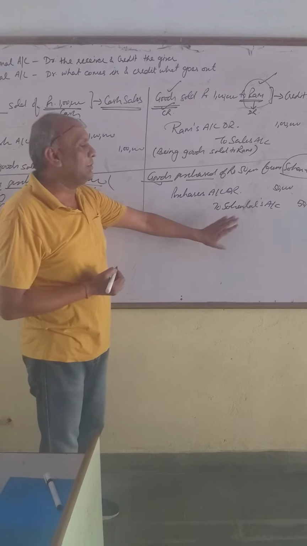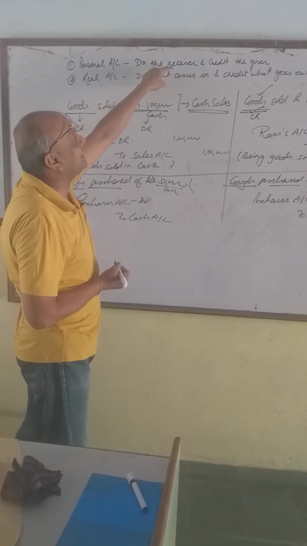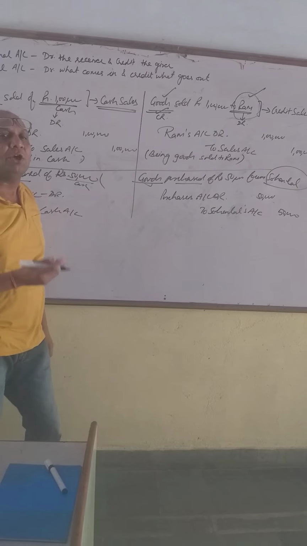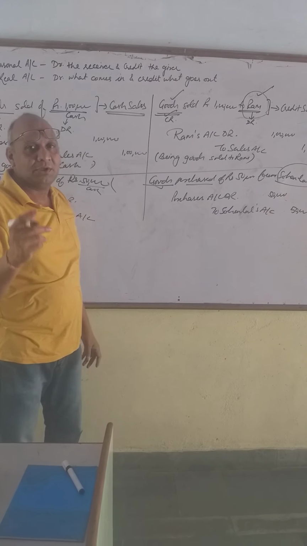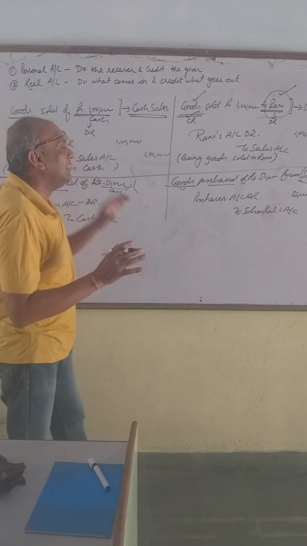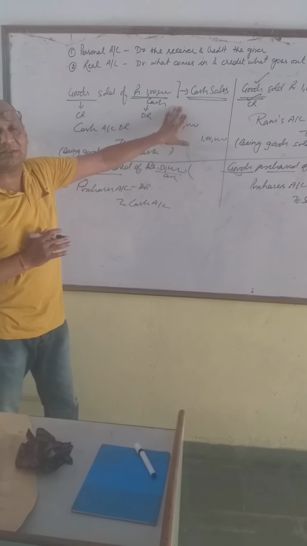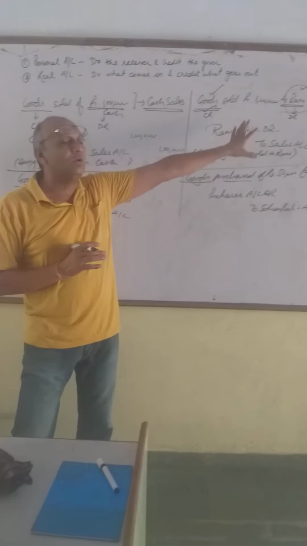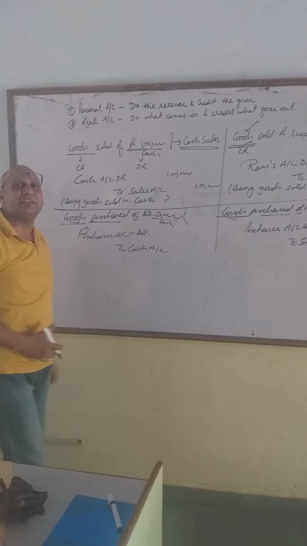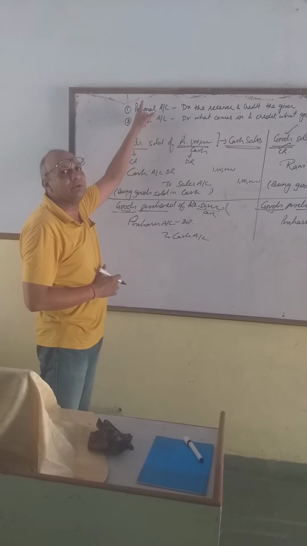Why is Sohan Lal credited? Because Sohan Lal is which account? Personal, because it is a name. And what is the rule of personal? Debit the receiver and credit the giver. तो when I am purchasing goods from Sohan Lal, is he a receiver or a giver? उसने माल हमें दिया या उसको मिला? Definitely उसने माल हमें दिया, so he is a giver. That's why his account is credited. So I think you clearly understood the difference between credit transaction and cash transaction. नकद माल का बेचना या खरीदना और माल का उधार बेचना या खरीदना. आप लोगों को दोनों में क्लियर डिफरेंस समझ में आ गया होगा. अब हम अगले वीडियो में रूल नंबर 3 करेंगे, 2 हमने कर लिए.